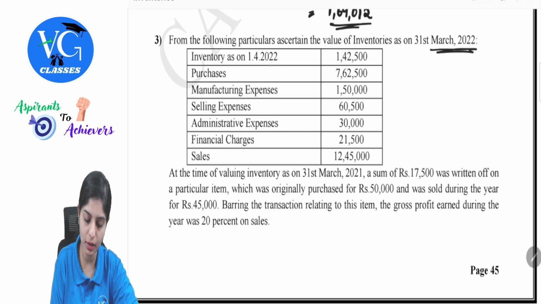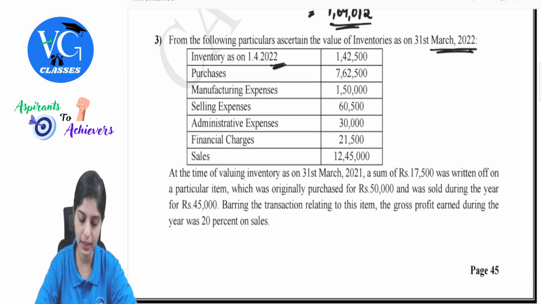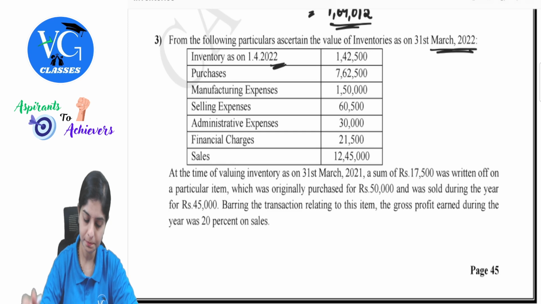Inventory as on 1st April 2022 is nothing but the opening stock, purchases, manufacturing expenses, selling expenses, administrative expenses, financial charges, and then sales.